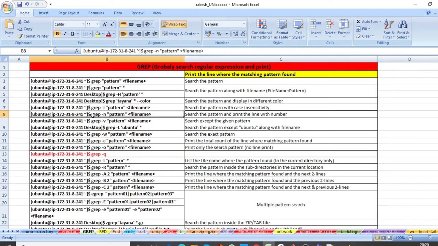If you use grep hyphen n, pattern, then file name, it is going to show you the pattern along with the line number. Let's see.